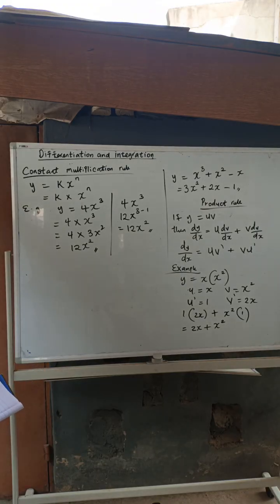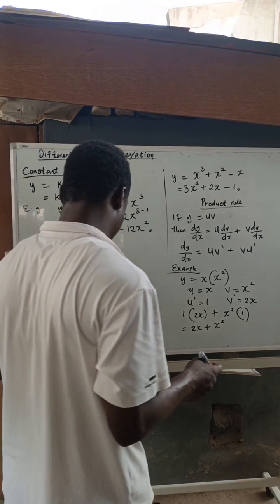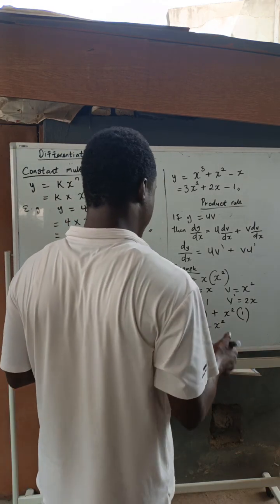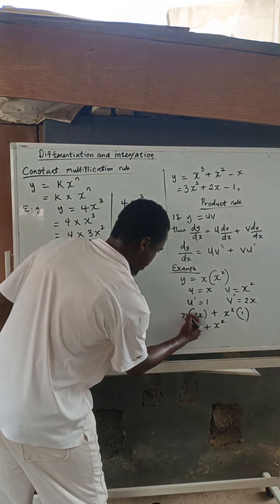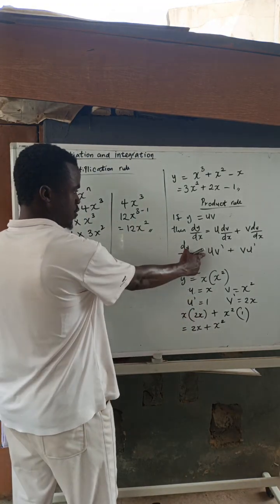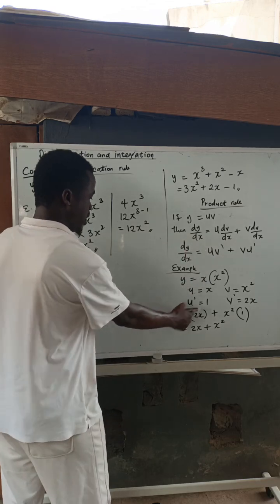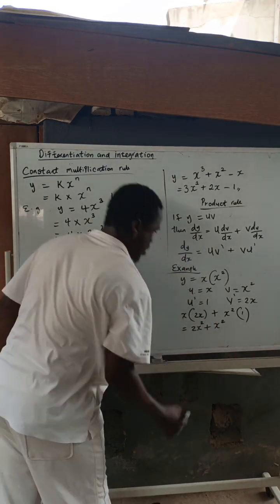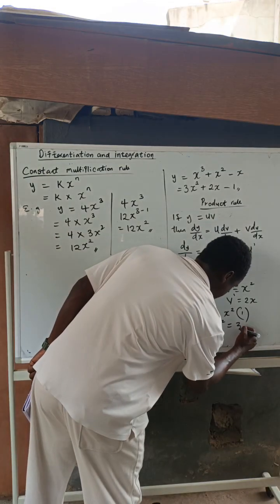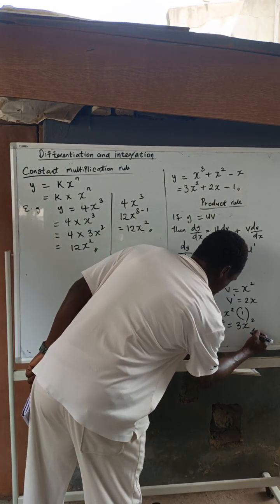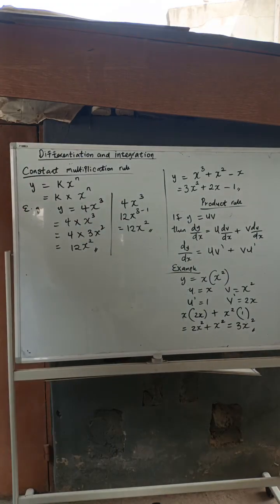Sorry, I think I made an error somewhere. This should be u. Yes, this is x. Our u is x. This is the formula u v prime. So this should be x, so this is 2x squared. So 2x squared plus x squared gives us 3x raised to the power of 2. That is that on product rule.